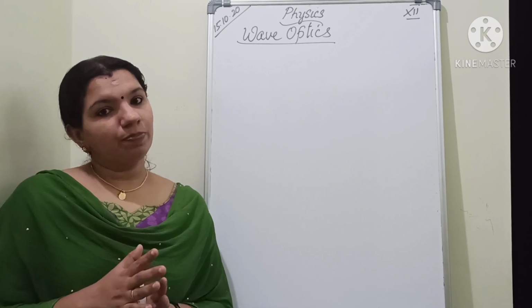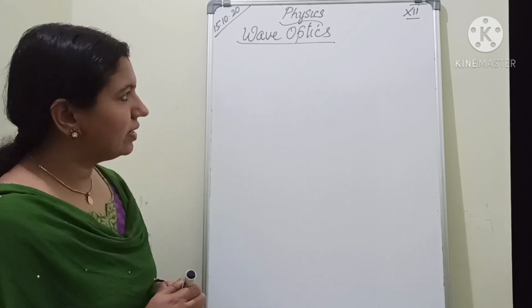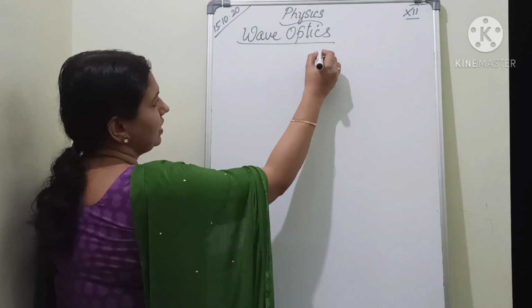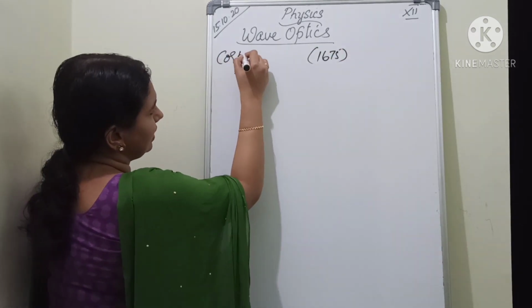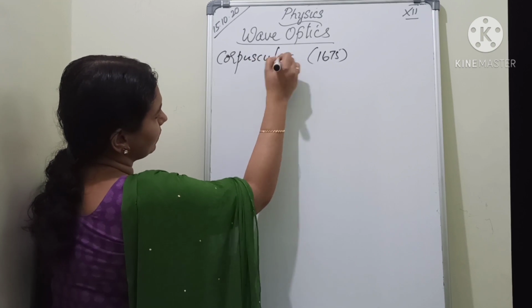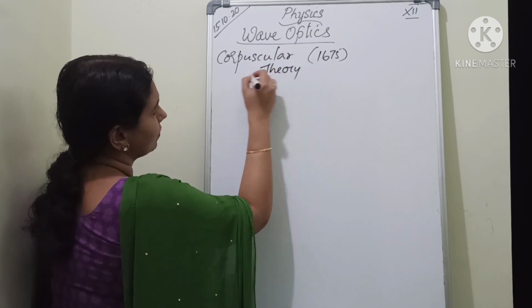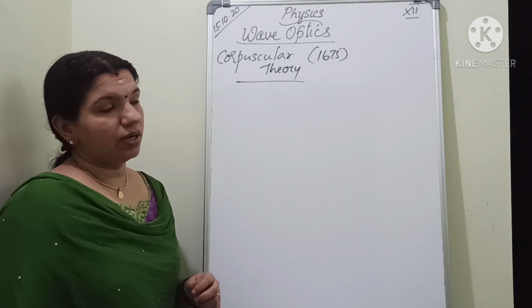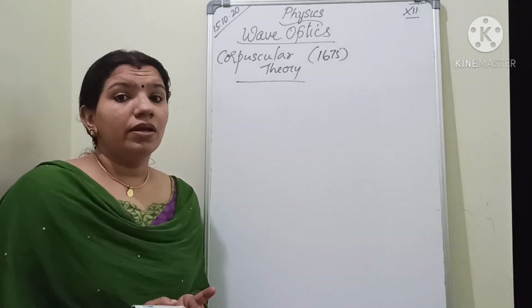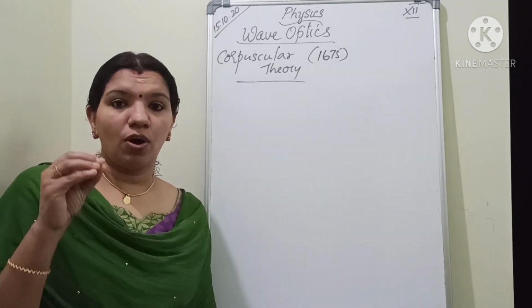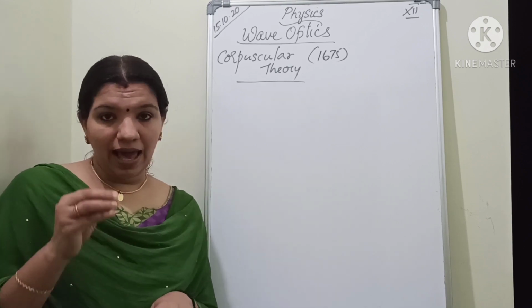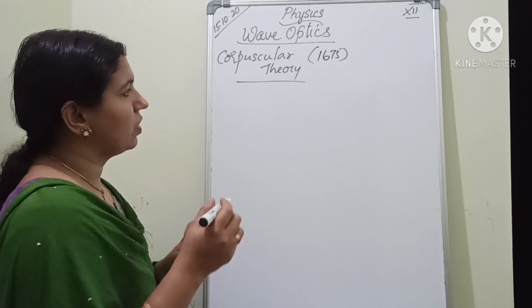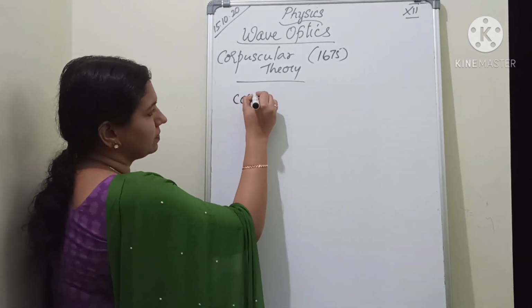The corpuscular theory was formulated in 1675 by Isaac Newton. According to this theory, Newton considered light in the form of particles called corpuscles.